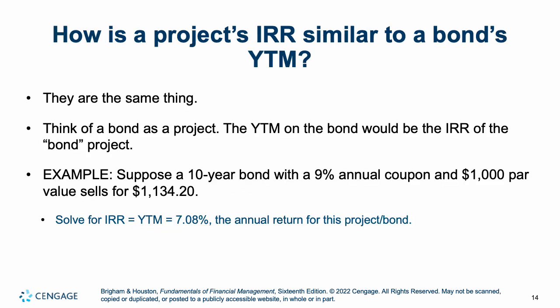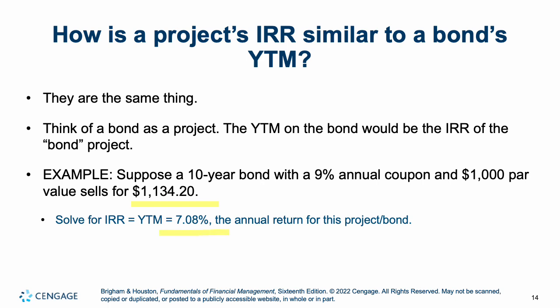So how is a project's IRR similar to a bond's yield to maturity? They're basically the same thing. Think of a bond as a project. Yield to maturity is the IRR of it. So if you had a 10-year bond with a 10% coupon and a $1,000 par value, and it's currently selling at $1,134.20, if you use the =RATE formula, you would get 7.08.